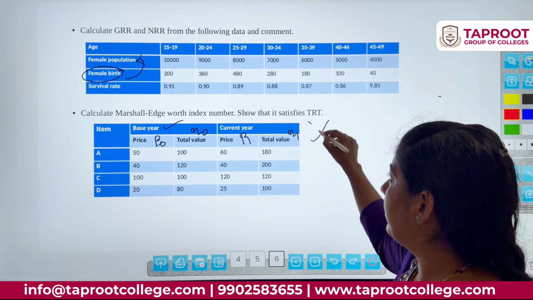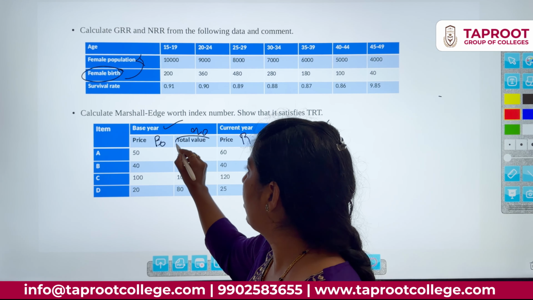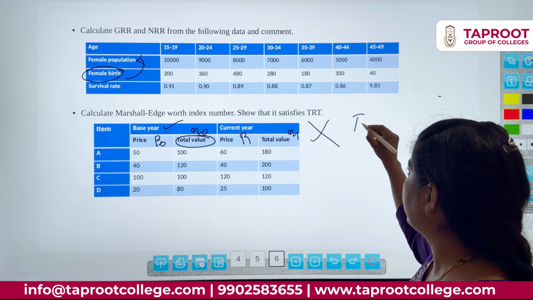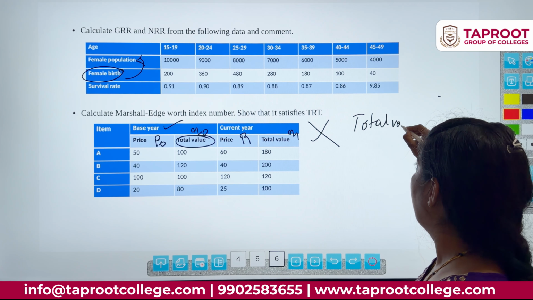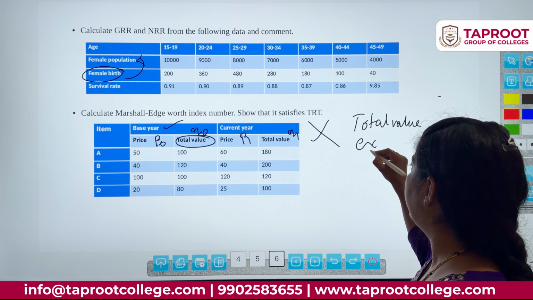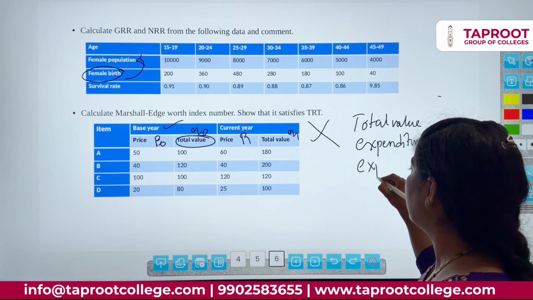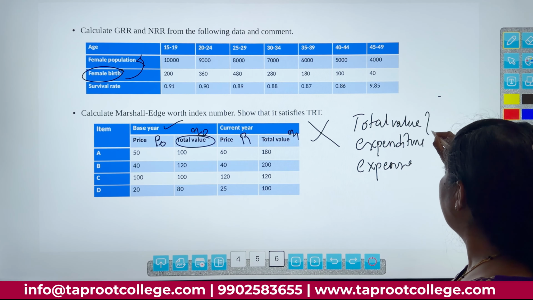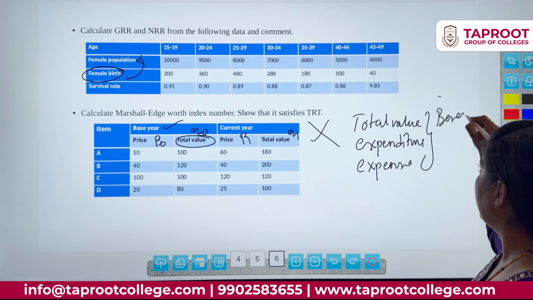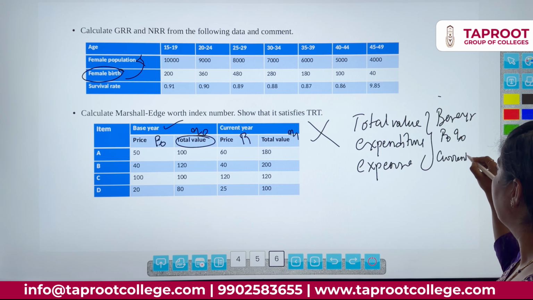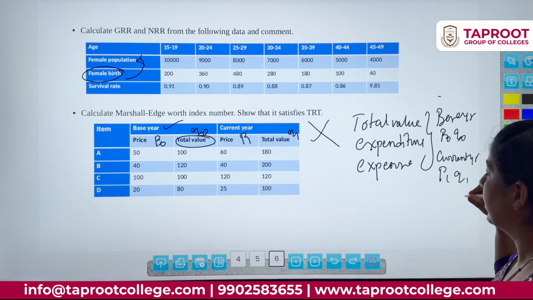So the entire problem is wrong, because here they have not given the quantity, they have given the total value. In this situation, if they give expenditure or expense for a base year, we will take it as P0, Q0. For a current year, we will take it as P1, Q1.